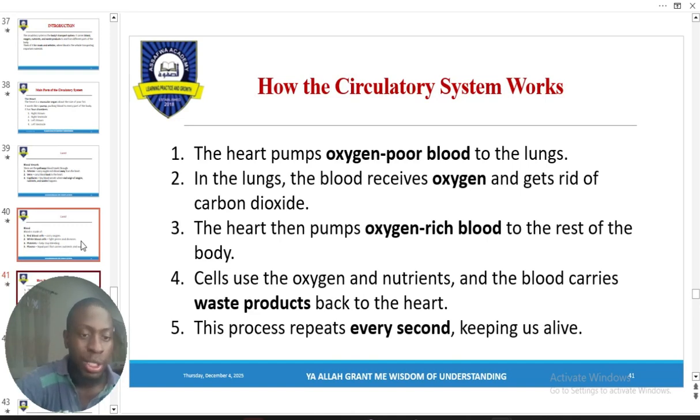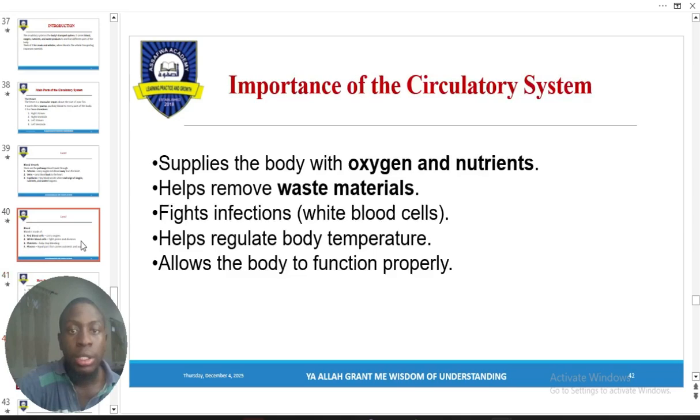Alright, next up we have the importance of the circulatory system. To understand how blood and necessary nutrients flow in you, to help you supply oxygen at the right time, at the right place, and to help you remove waste materials. Believe me, just have it in mind that your waste materials are not always removed. Sometimes they are just being replenished.